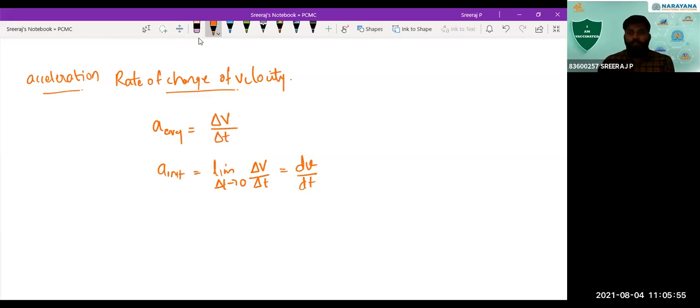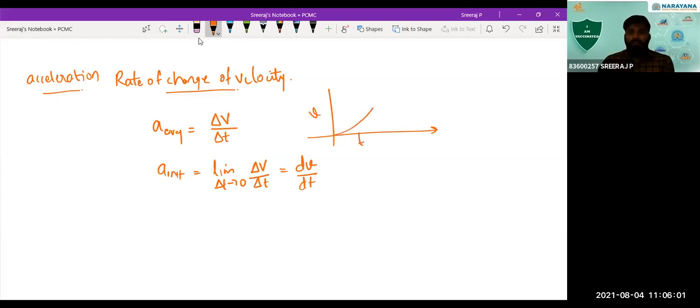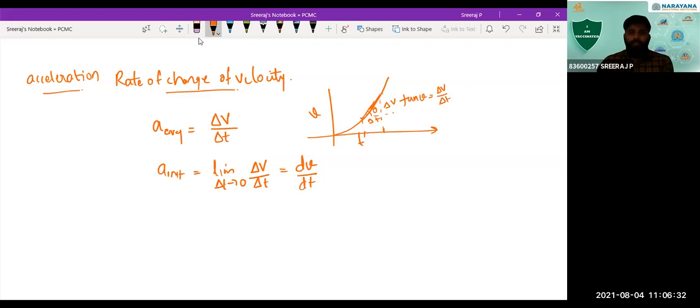And also one point we discussed regarding the slope of the curve. If we have a certain velocity time graph, and over a certain interval you want to find the acceleration, how do you find average acceleration? Connect these 2 points by using a straight line. The slope of this line, suppose it is making an angle theta with the horizontal. So tan theta is what we call the slope. How do you get the slope? Delta v by delta t. That's how you get the slope. That is not dv by dt, because you are doing this in a certain time interval. That gives the average acceleration.